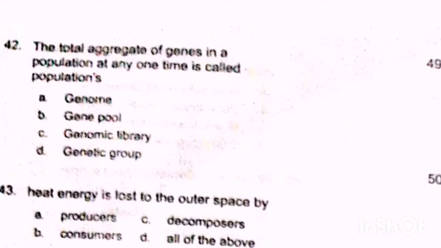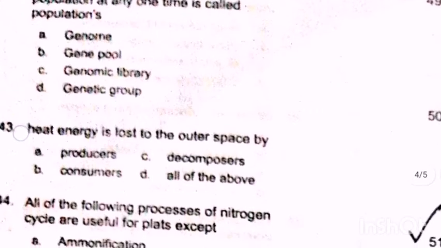So the first one is: the total aggregate of genes in a population at any one time is called population's... Option A, genome. Option B, gene pool. Option C, genomic library. Option D, genetic group. So mark your answer and move to next.